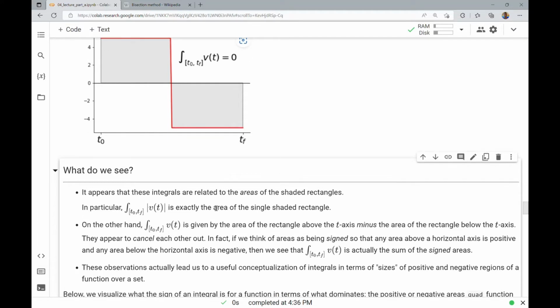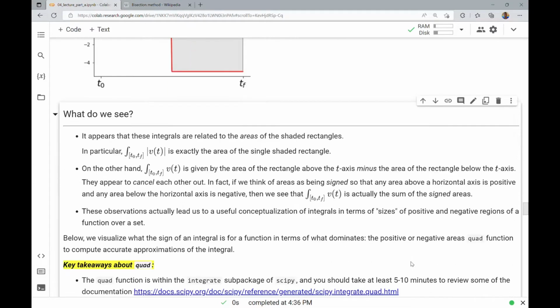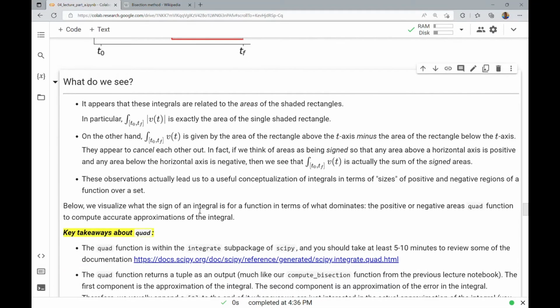In fact, if we think of areas as being signed, so that any area below or above a horizontal axis is negative or positive, then we can see that the integral of v of t is just the sum of the signed areas. These observations lead us to a useful conceptualization of integrals in terms of sizes of positive and negative regions of a function over a set. Below, we visualize what the sign of an integral is for a function in terms of what dominates, the positive or negative areas. Then we use the quad function to compute accurate approximations of the integral.